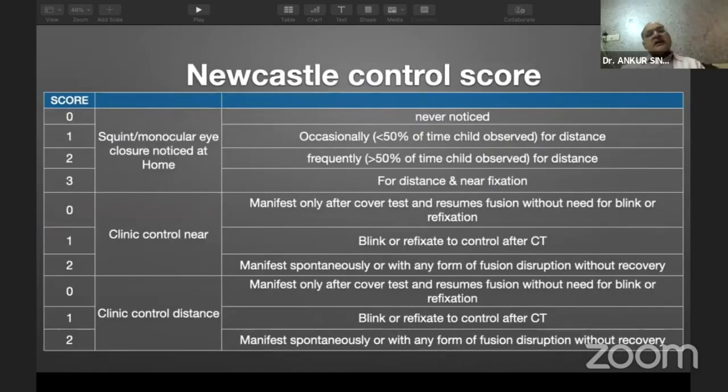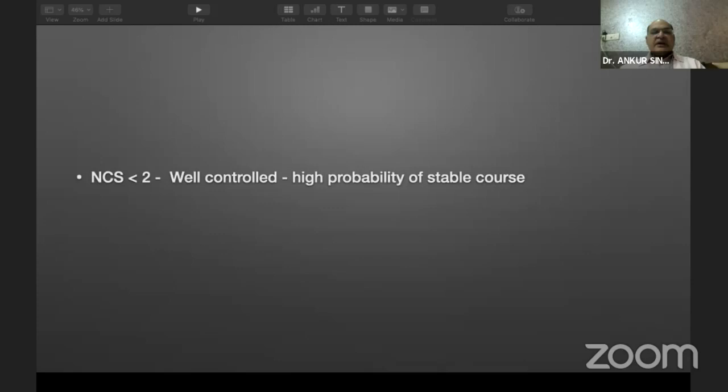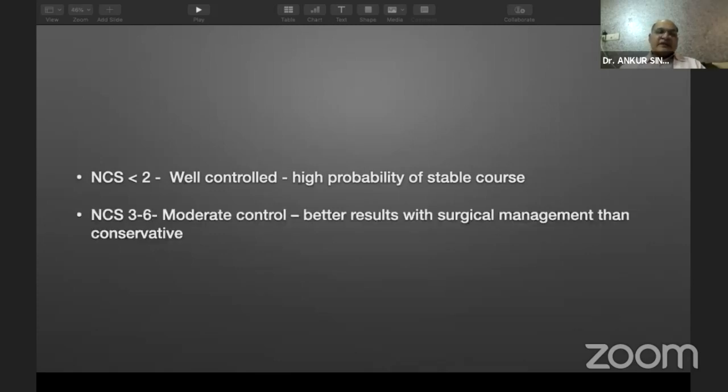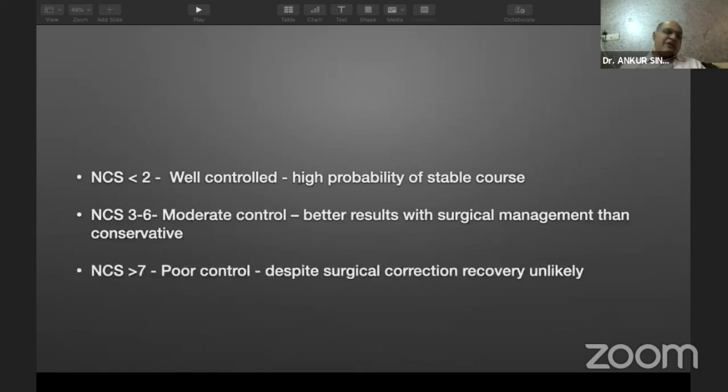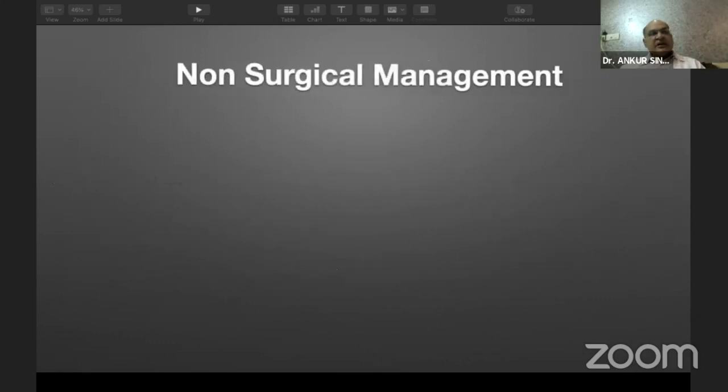And for this, there is the Newcastle Control Score, which incorporates the control of strabismus at home and clinic control at near and distance, and each point has been given a score, and then they're totaled together. So when the NCS is less than 2, the exotropia is well controlled, and there's a high probability of having a stable course. When NCS is 3 to 6, a surgical option may be a better choice. When the Newcastle score is more than 7, then probably we have reached Curtis stage 4, phase 4, where we can correct the deviation surgically, but the stereopsis may not be recovered fully.